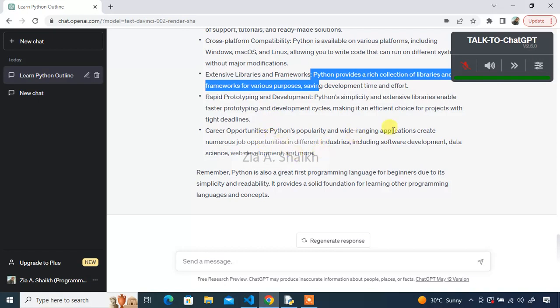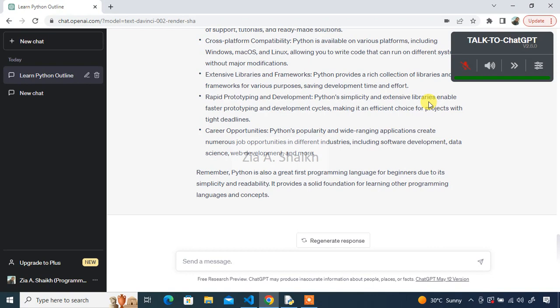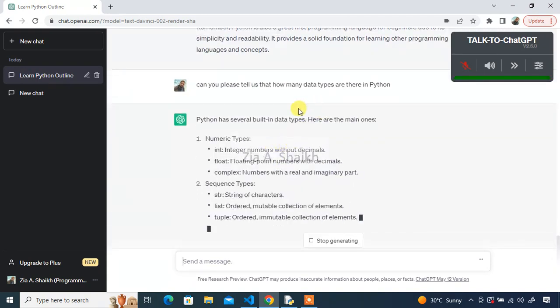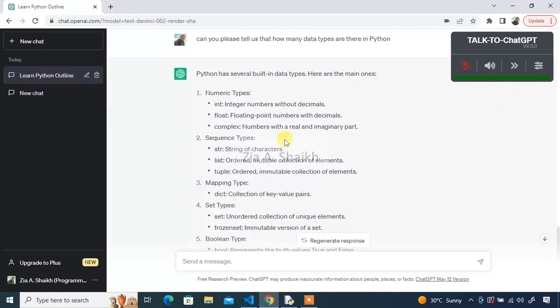Okay, now let's ask ChatGPT to tell me about loops. Actually, let's first ask it about the data types. Can you please tell us how many data types there are in Python? Okay, let's see. Python has several built-in data types. Here are the main ones. Numeric types. Int: integer numbers without decimals. Float: floating point. It is taking time. Let's read it ourselves.